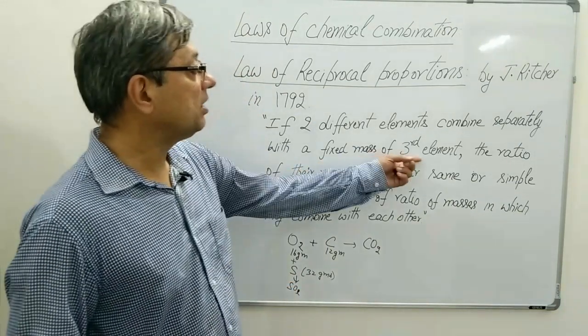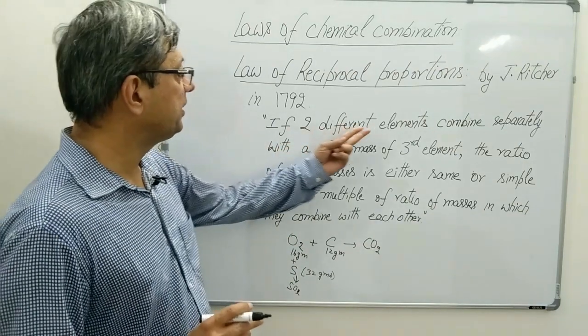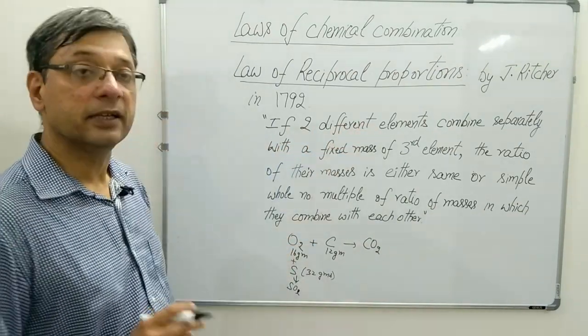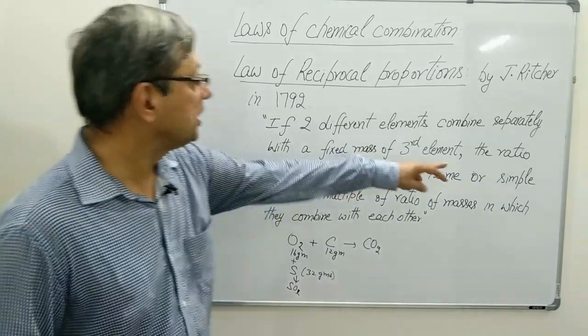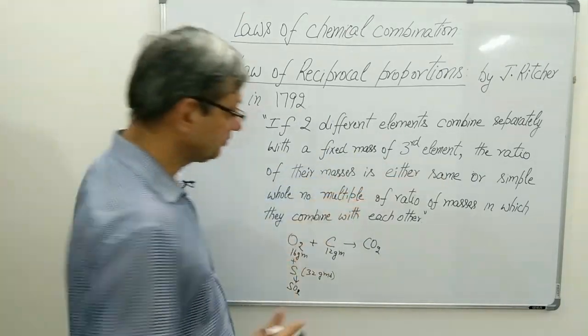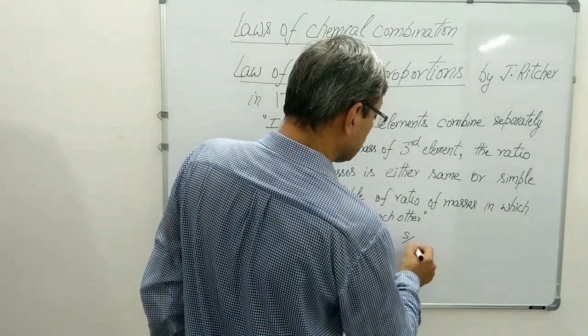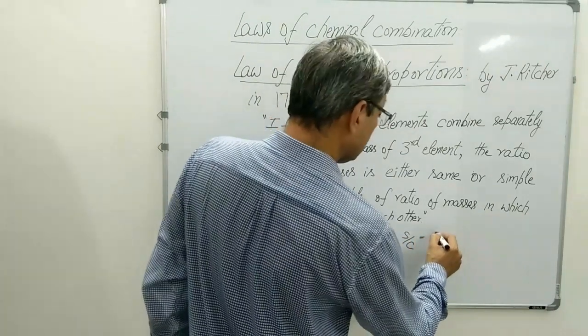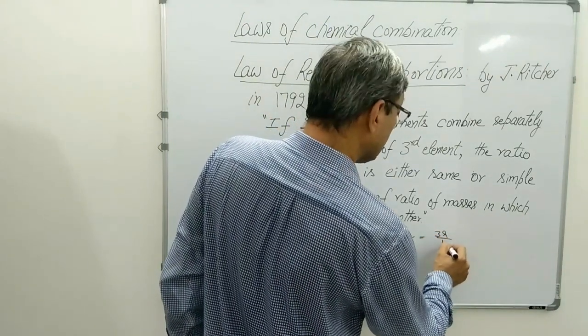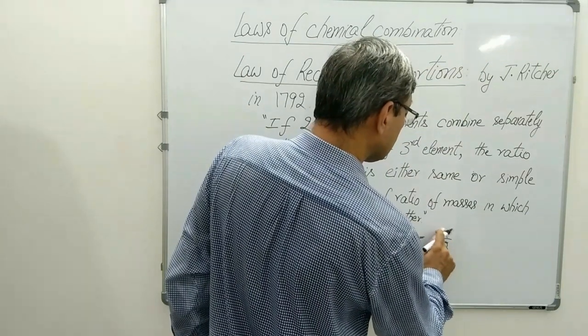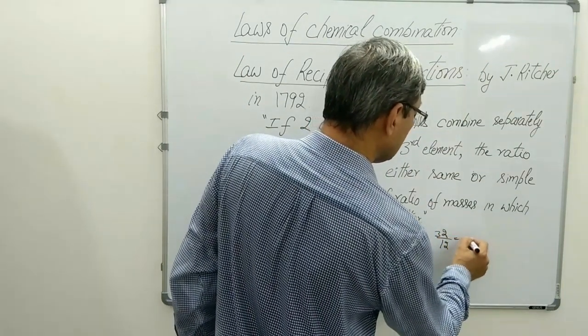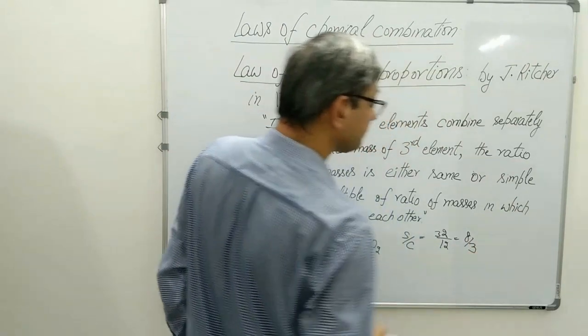So I have taken a fixed mass of a third element and two different elements, carbon and sulfur. I have to take the ratio of their masses. So the ratio of their masses is sulfur upon carbon. It is 32 upon 12, and when you simplify, we get 8 upon 3.